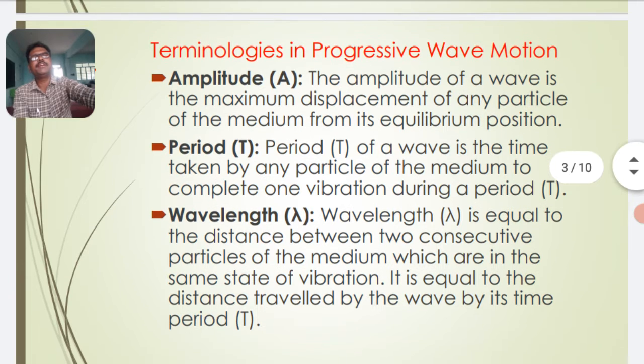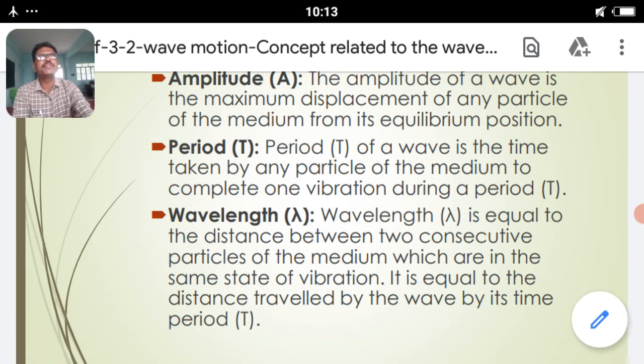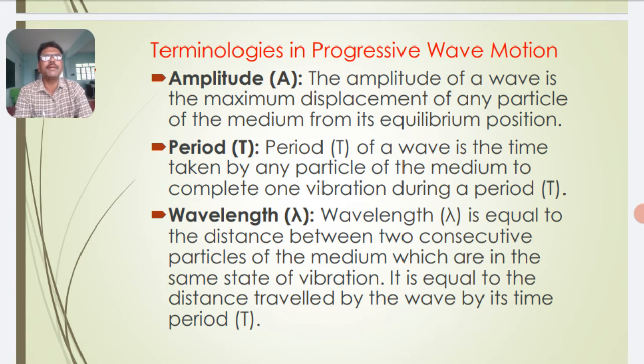So for the study of progressive wave motion, we need some key concepts. Which are the key items we need for the study of progressive wave motion? First one, amplitude, which is represented by the letter A. The amplitude of a wave is the maximum displacement of any particle of the medium from its equilibrium position or mean position.